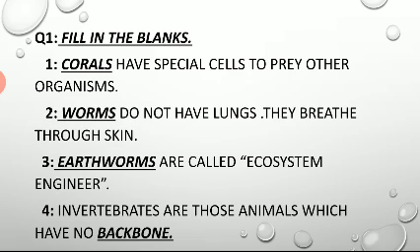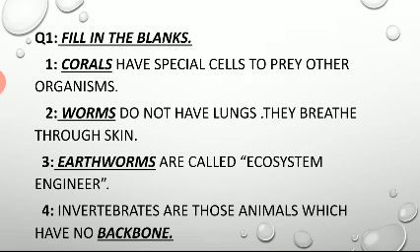Number 4, invertebrates are those animals which have no backbone. As we have read again and again, invertebrates are those animals which have no backbone. BACK, back, BONE, bone, backbone. Again we will revise.